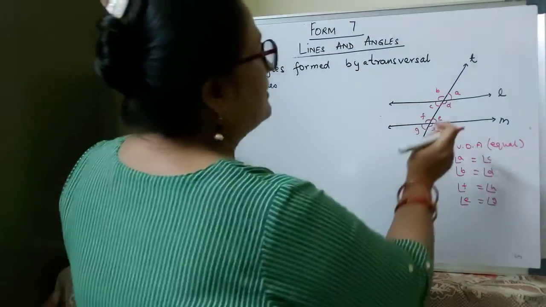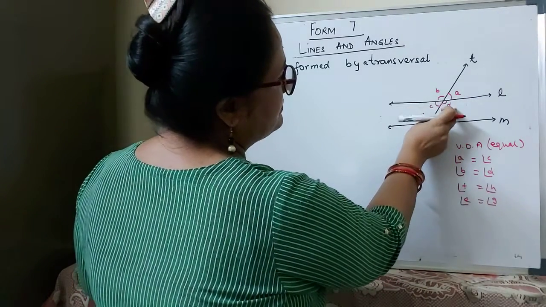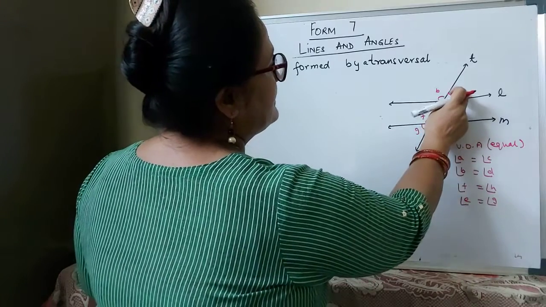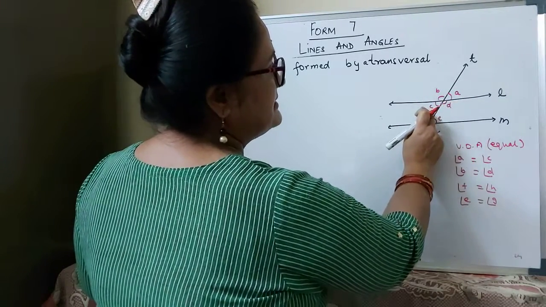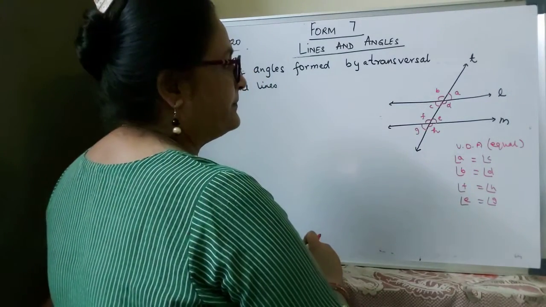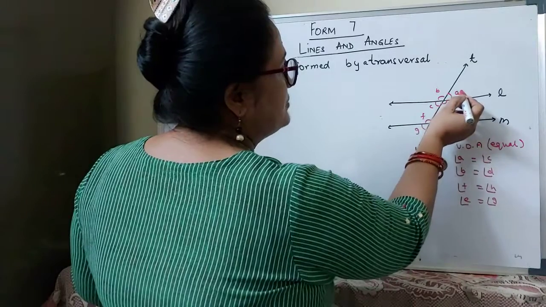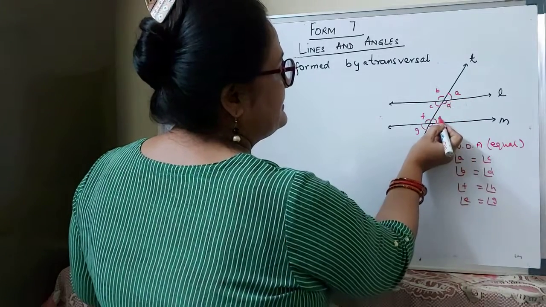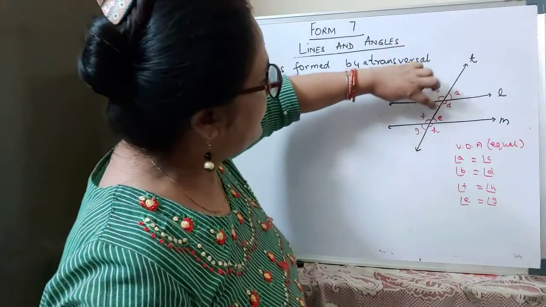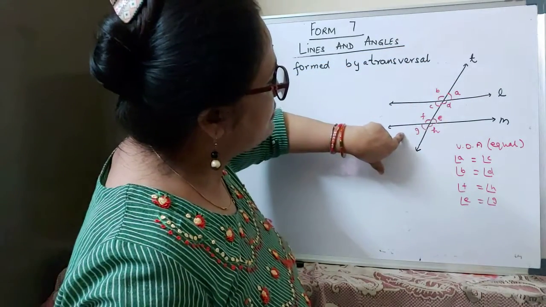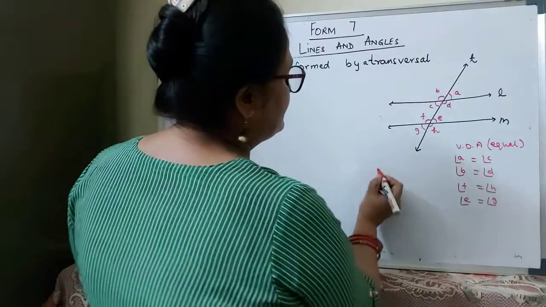Now, A plus B is 180, C plus D is also 180. Now, look at A and E, and G is also the same. A and E are what type of angles?